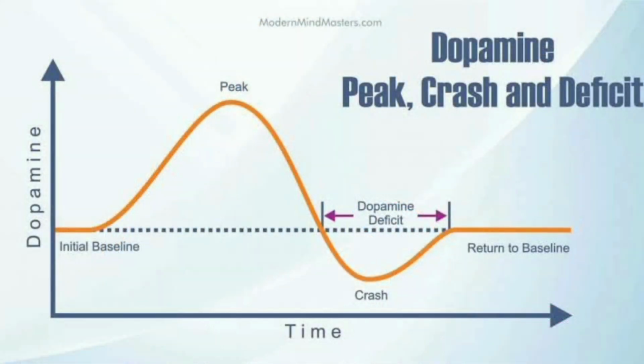It is important for normal cognitive function, normal physiology of the nervous system and normal motivation, because the loss of dopamine will lead to a lack of motivation and to anxiety and depression. So the dopamine level is reset through dopamine fasting.